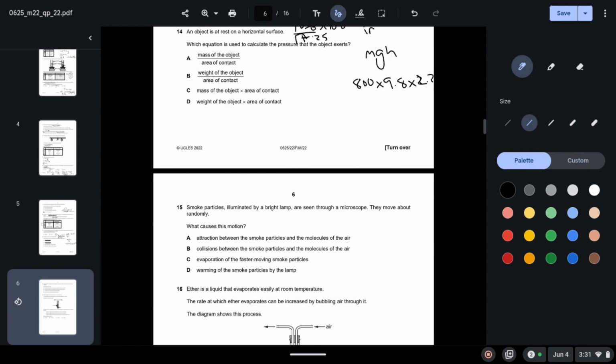Question 14. An object is at rest on a horizontal surface. Which equation is used to calculate the pressure that the object exerts? So we know the formula for pressure is force over area, and since we're talking about an object, the force exerted by the object will be its weight. So when you go through the options, you will see that option B is correct. Weight of the object, which is the force, and area of contact.